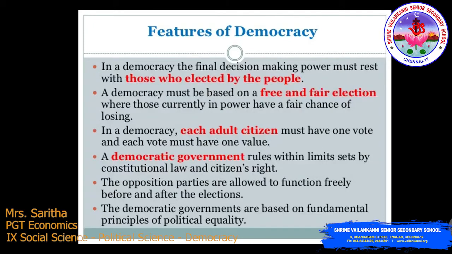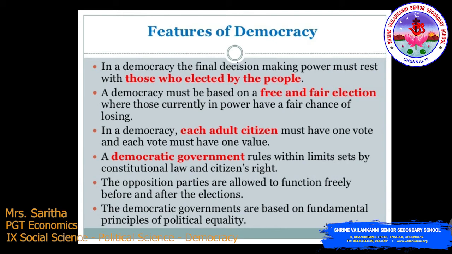Now, features of democracy. In a democracy, the final decision making power must rest with those elected by the people. In each and every feature, we are going to connect with a country, from the different countries in the case study I just told you about. So in the first feature, in a democracy, the final decision making power must rest with those elected by the people, I am going to connect with what happened in Pakistan, the rule of Pervez Musharraf.